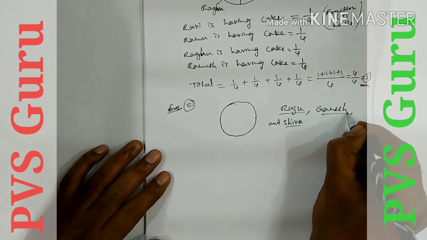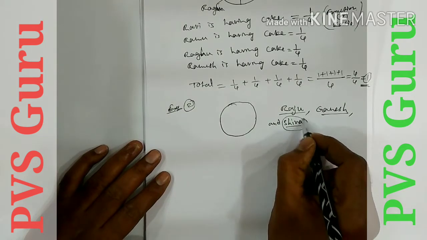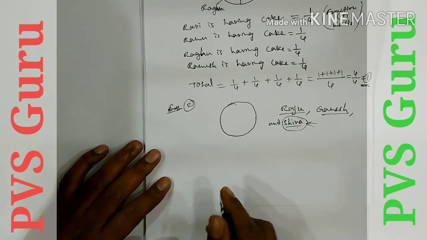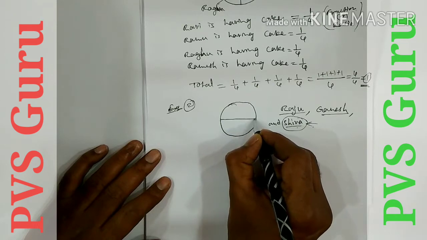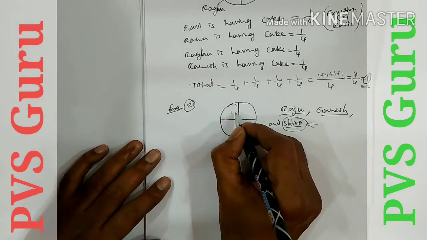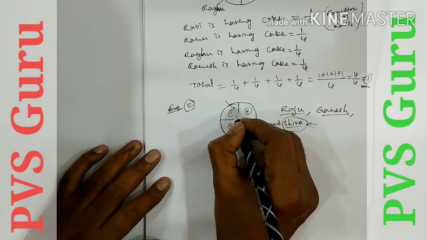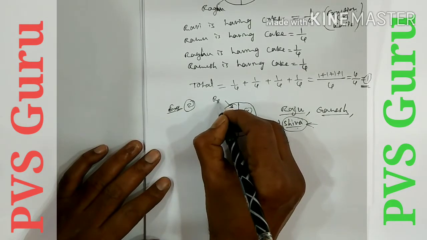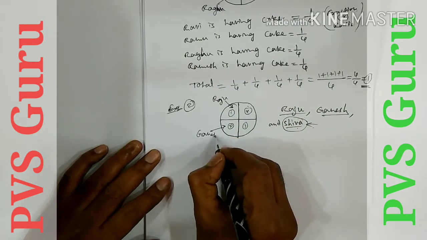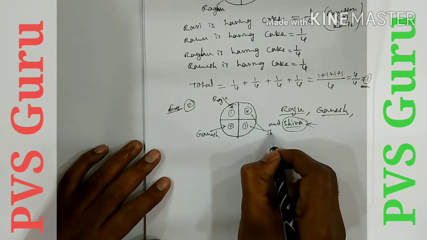In these 3 friends, one person, Shiva, is very much interested in the cake, so he needed more cake. So this is divided into a total of 4 parts: 1, 2, 3, total 4 parts. The first part is taken by Raju. The second part is taken by Ganesh. The remaining two parts are taken by Shiva.